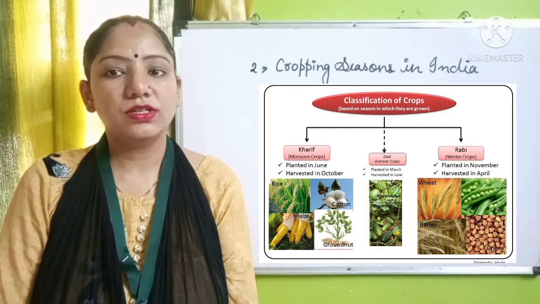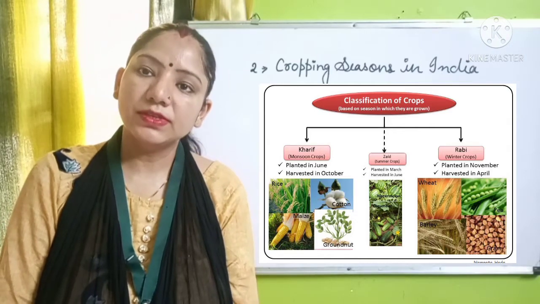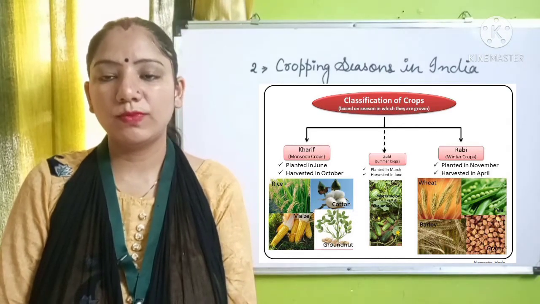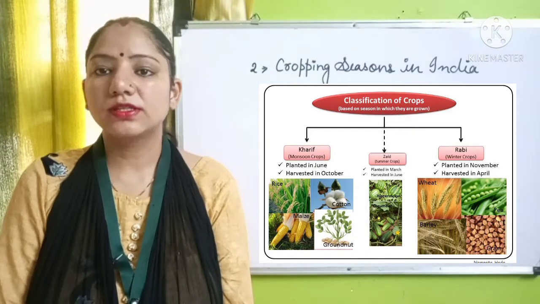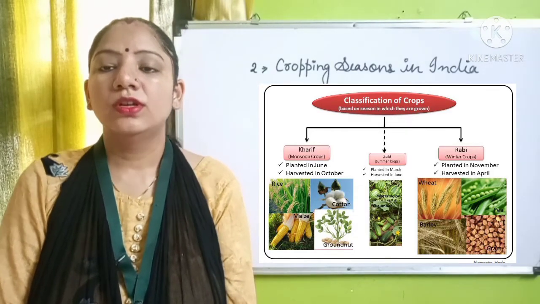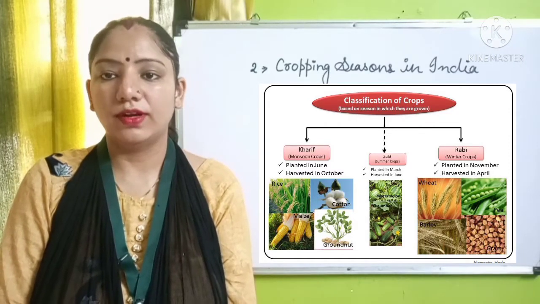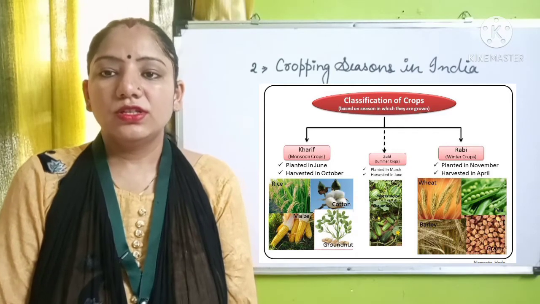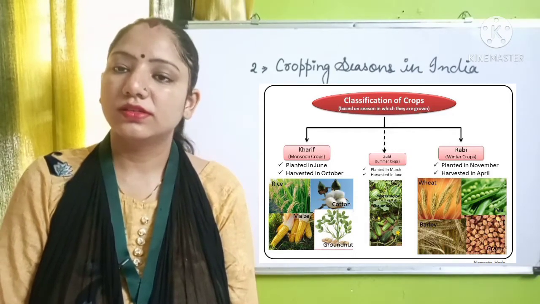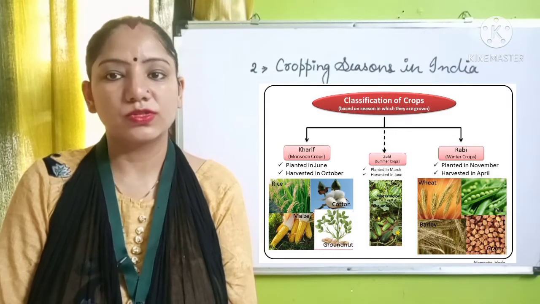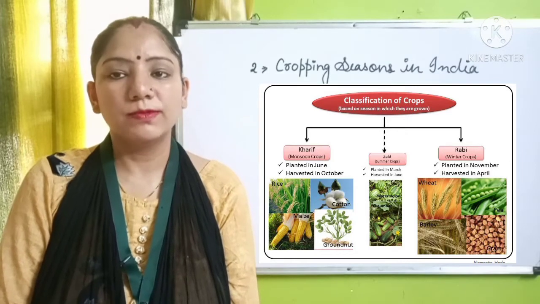As in the United States, there is the same season, due to which the cropping patterns are the same. But in our country, the cropping seasons are different, due to which the crops which are sown in the different seasons are also different. In our country, there are generally 3 seasons, which are known as summer, winter and monsoon, which are further divided into 6 sub-seasons.